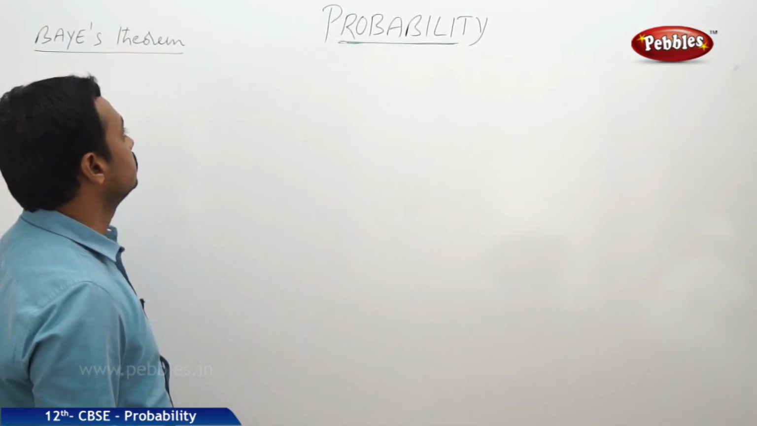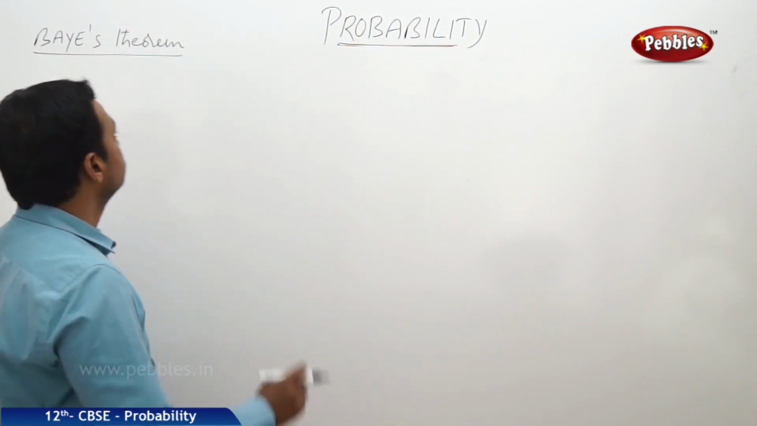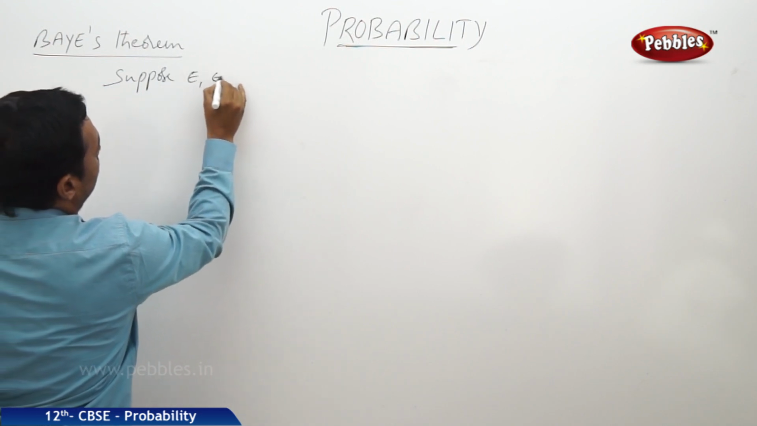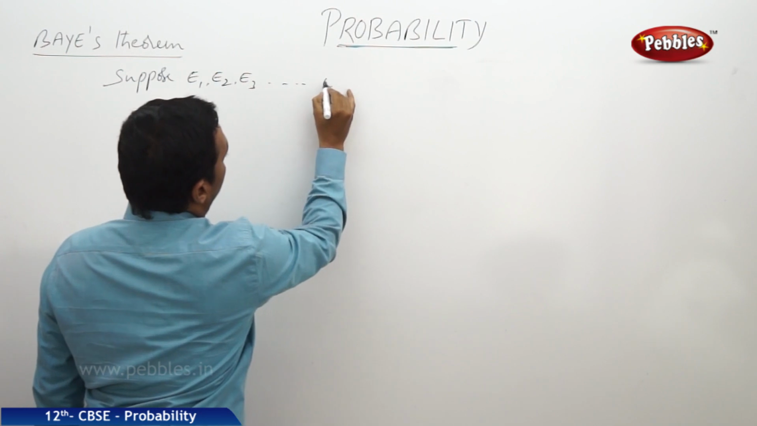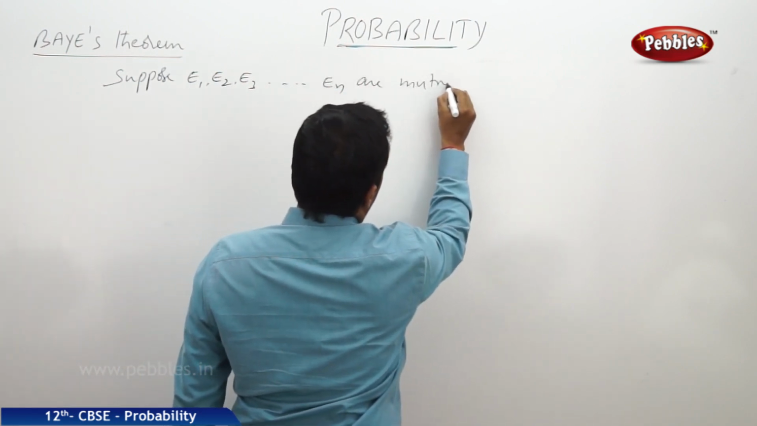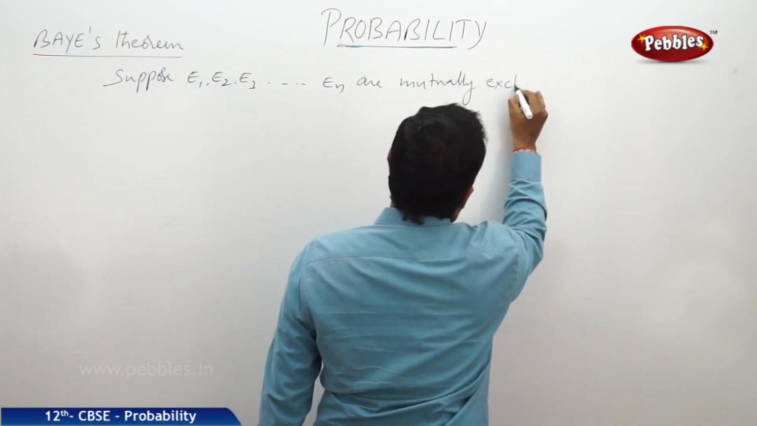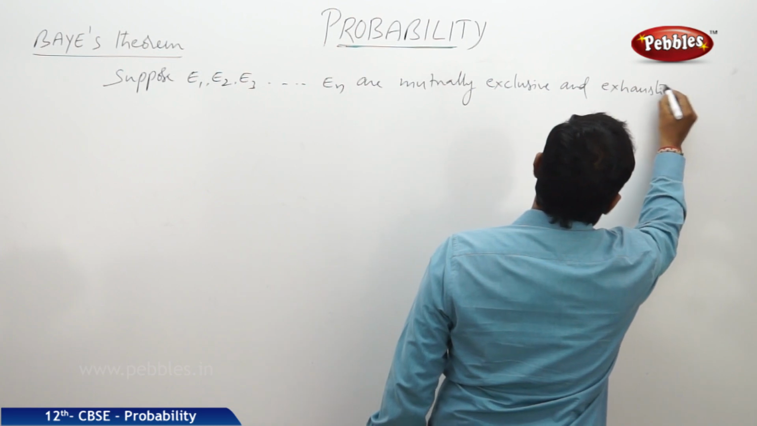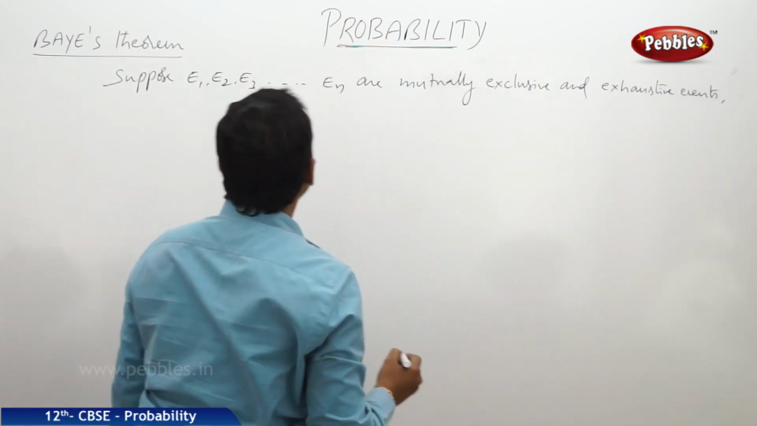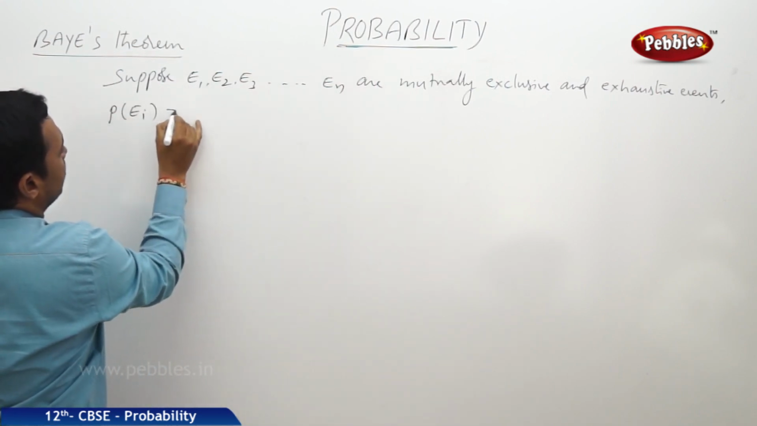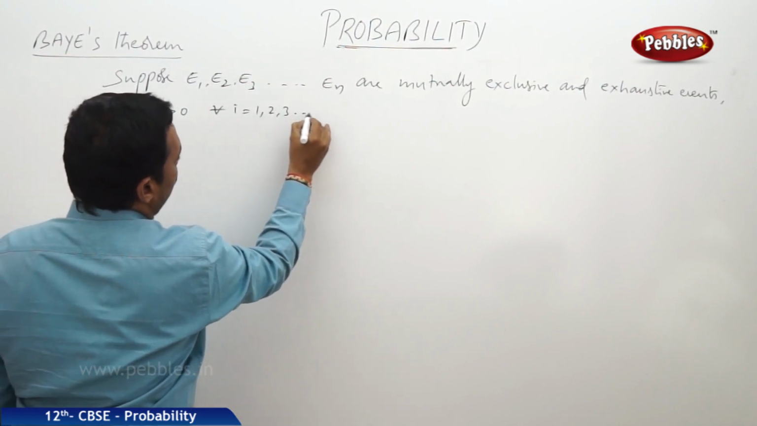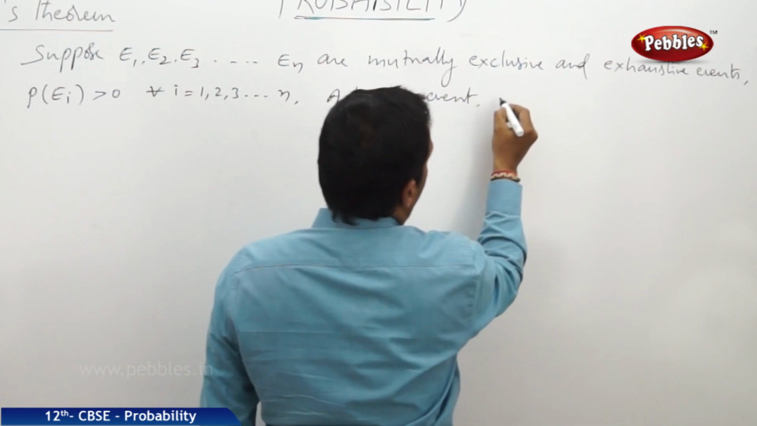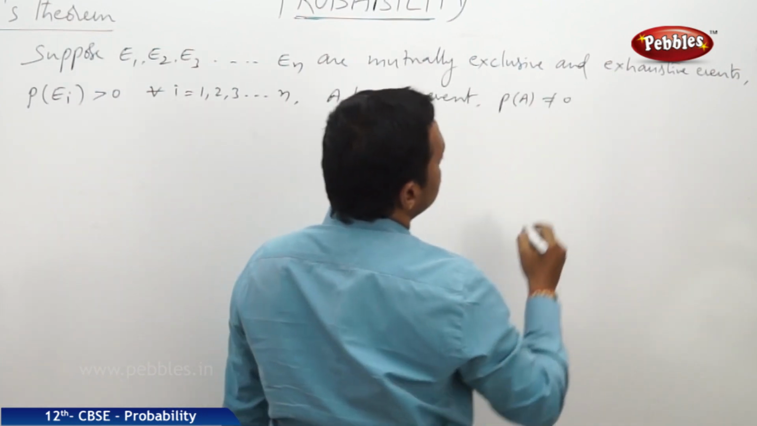Next, Bayes theorem. Here also the statement is: suppose E1, E2, E3, and so on, En are mutually exclusive and exhaustive events with each probability greater than 0 for all i is equal to 1, 2, 3, and so on up to n, and A is any event with the probability not equal to 0, then